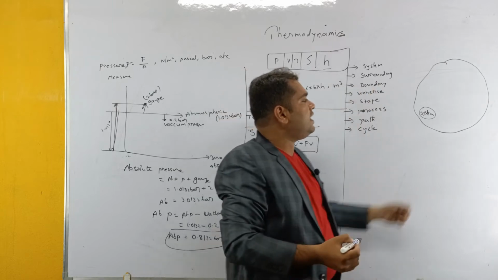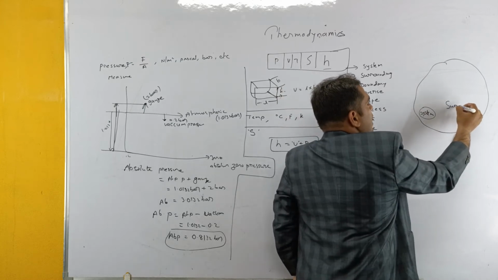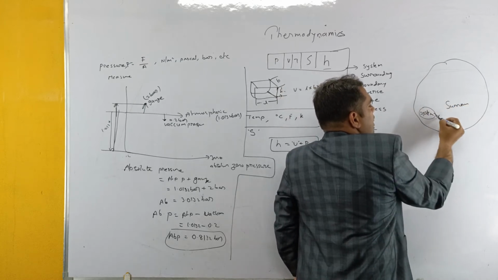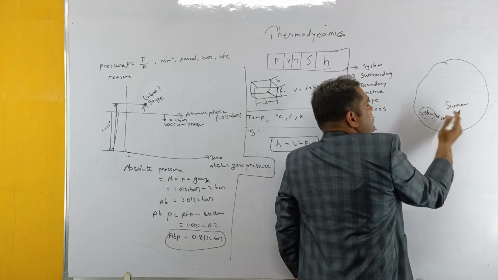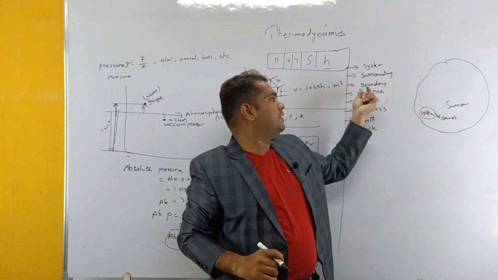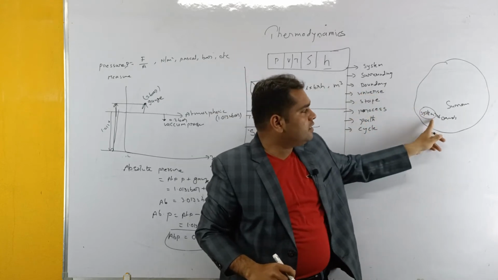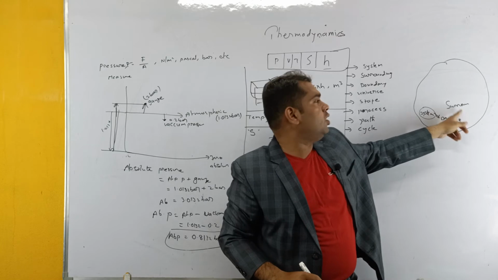Boundary is nothing but an imaginary line which separates the surroundings and the system. This is called the boundary. It separates the system and surroundings. It is just an imaginary line. Next, coming to universe. Universe is nothing but the sum of system, boundary and surroundings.